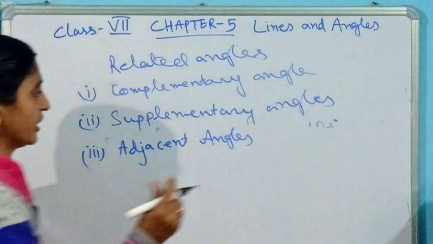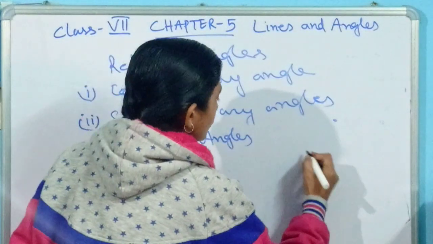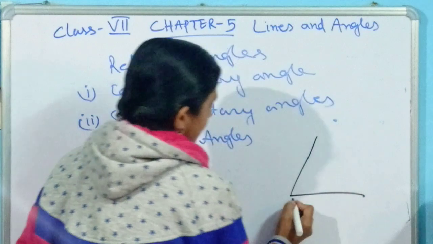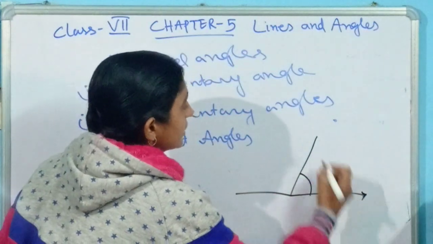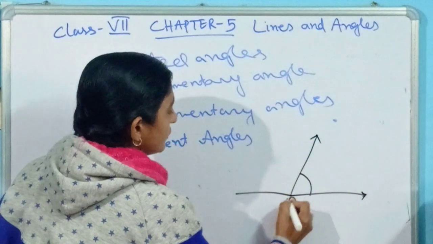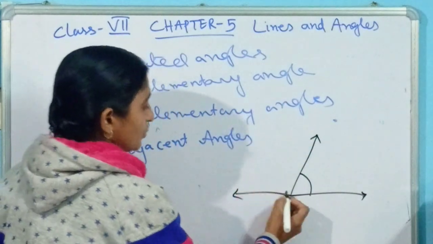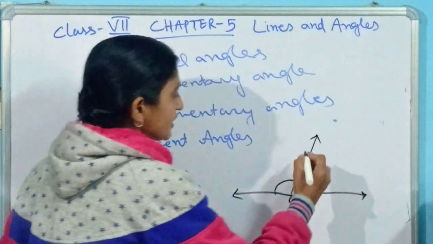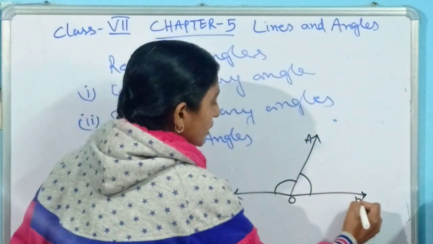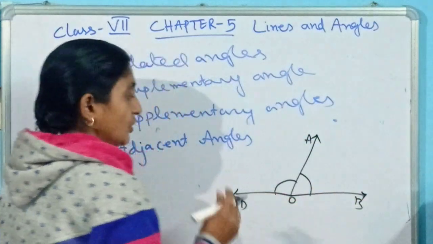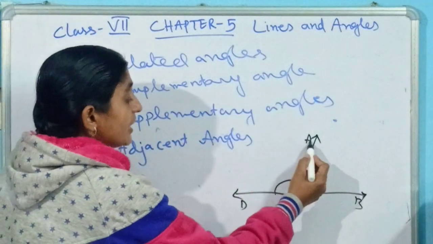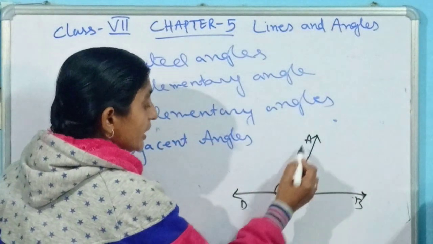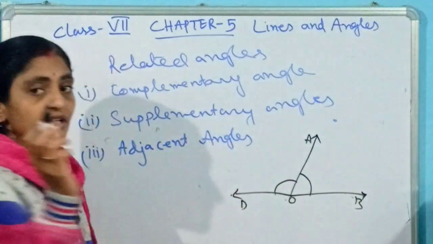Okay, I am going to draw one diagram. Suppose two angles have been given like this. This is one angle. This is the arm, this is the arm, this is the vertex, and this is another arm. So this is the other angle. Let's name them: this one is AOB, and let the other be AOD. Here you can see that angle AOB and angle AOD, I am saying they are adjacent.